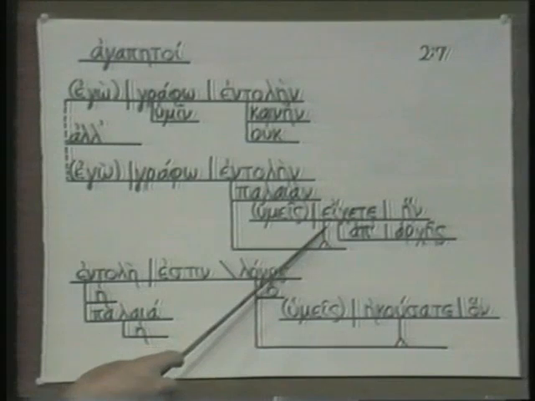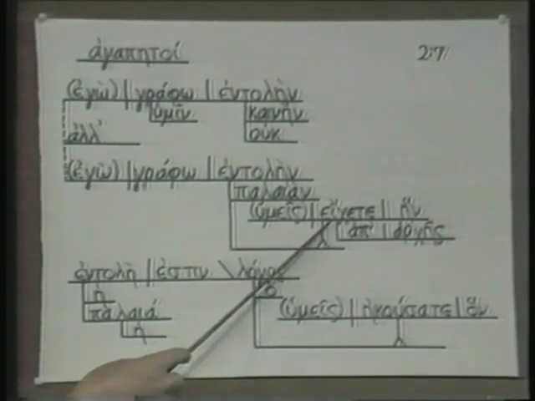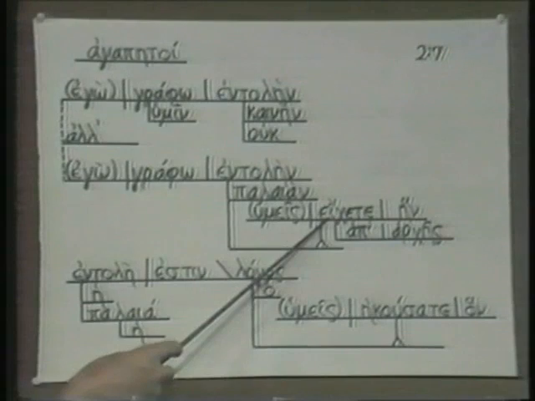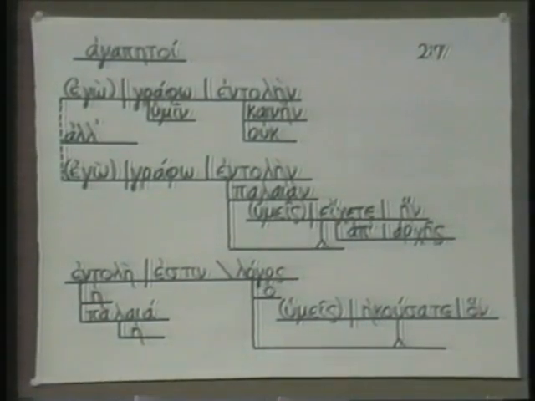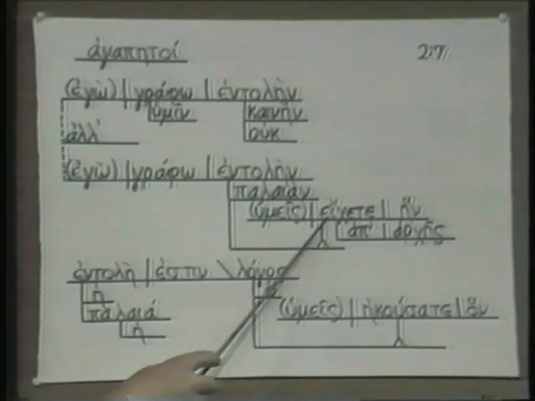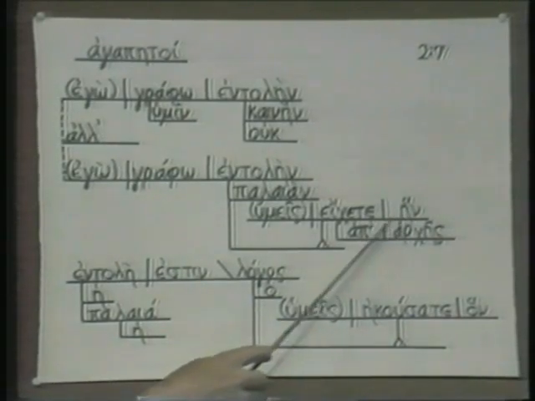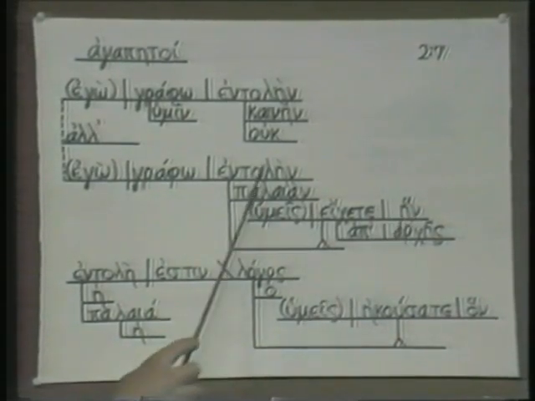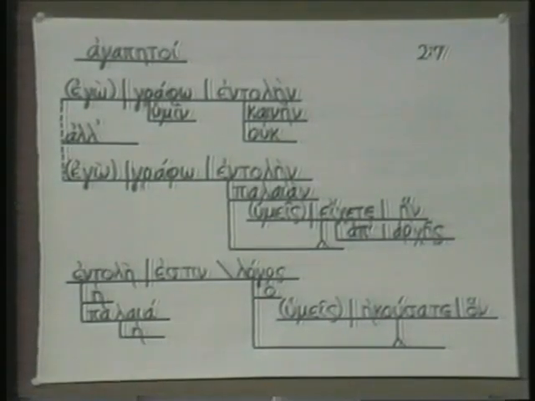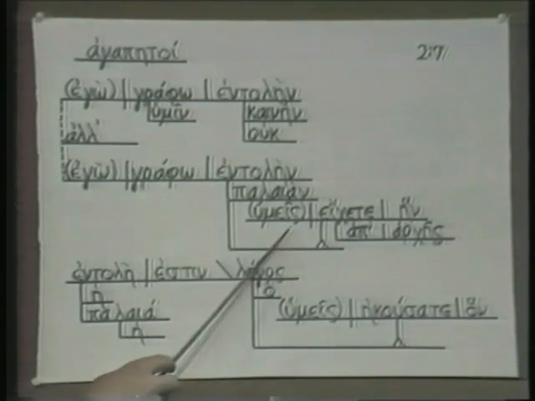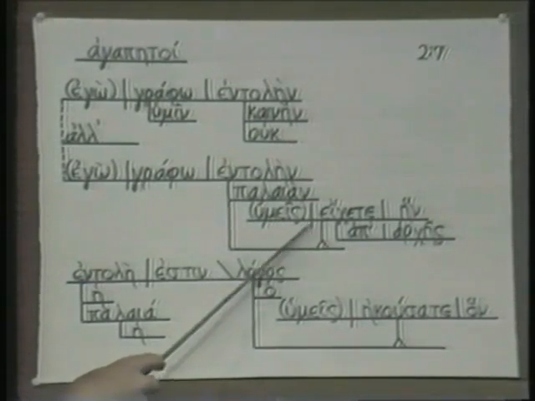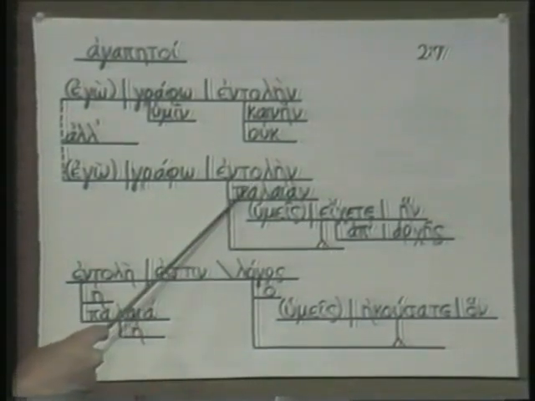This is an irregular form for the imperfect of echo. You'd expect an epsilon there. Remember, we had this with thelo. It's ethelone instead of ethelone, which you'd expect. Well, this is an extra long instead of an eta, which you'd expect. So this is the imperfect, which you were having from the beginning. And this, of course, is the relative pronoun referring back to endoline. Which commandment is it? It's the commandment which you were having from the beginning. So this is a relative clause used as an adjective modifying endoline.